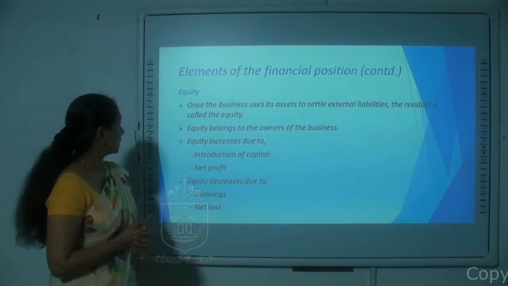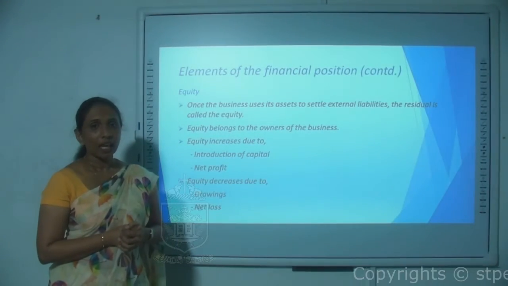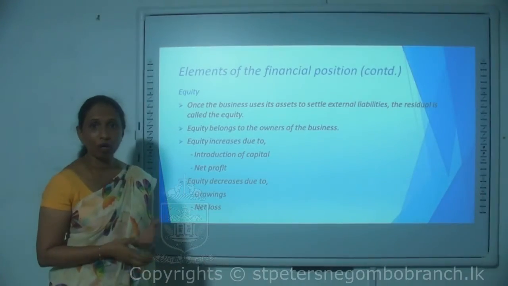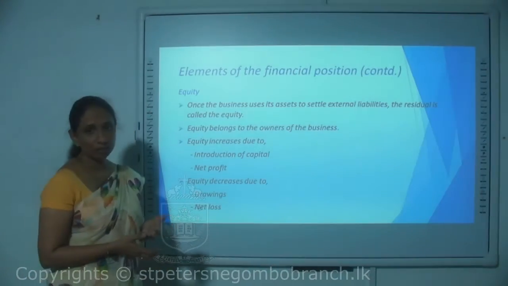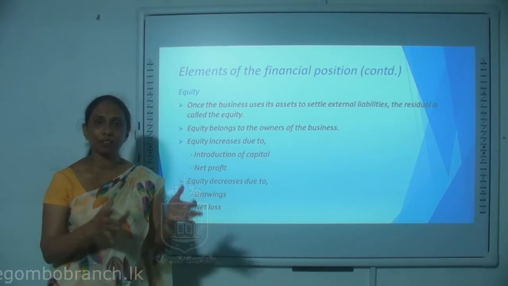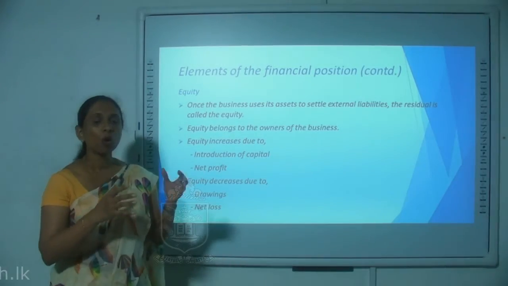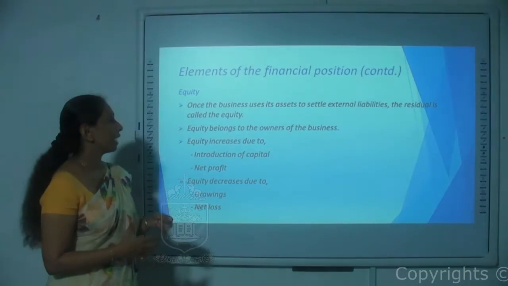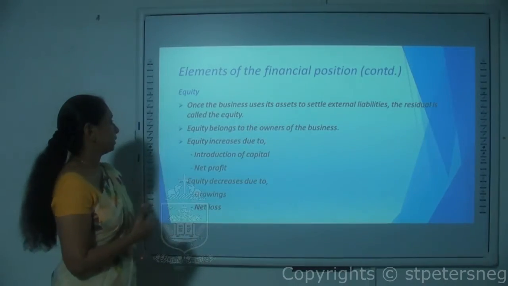Then the third element is called equity, and you know equity is what belongs to the owners of the business. Once the external liabilities are settled from the assets of the business, whatever the residual is will go to the owner, and that is called the equity.